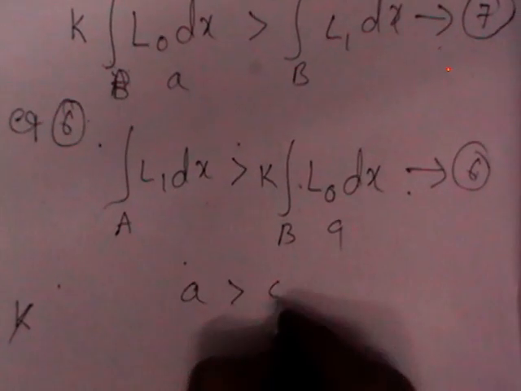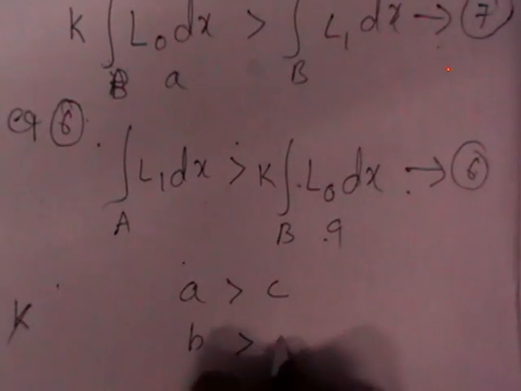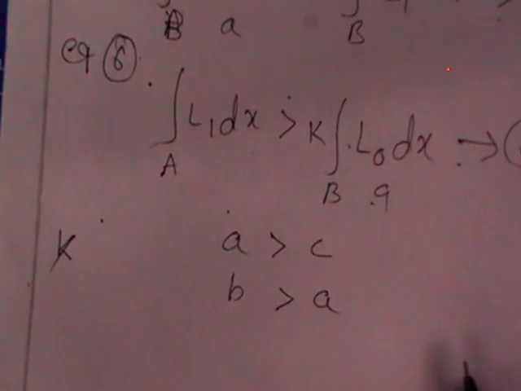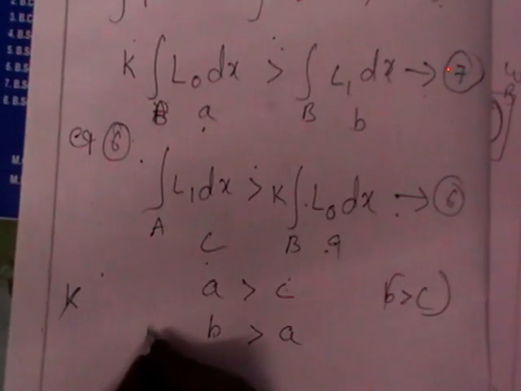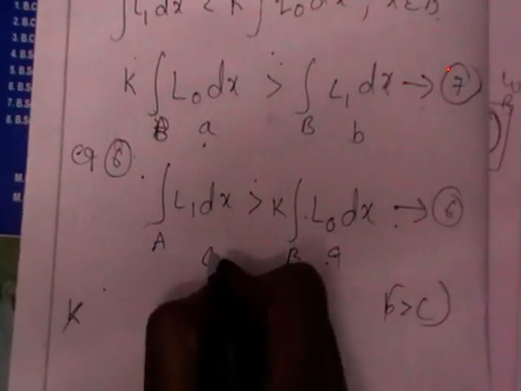It is like A greater than C, and also on this side B, some B greater than A. How can you write this? Then you can write this as B greater than C. If you take this as A, and this has some different terms, it is like A greater than C and C greater than B. So this is greater than this.